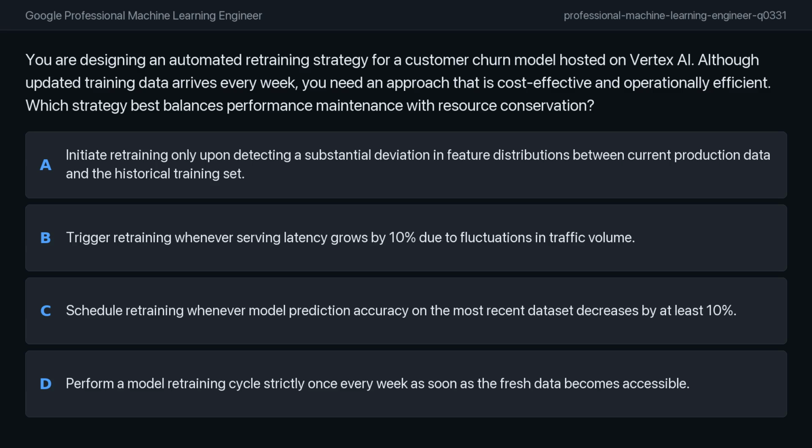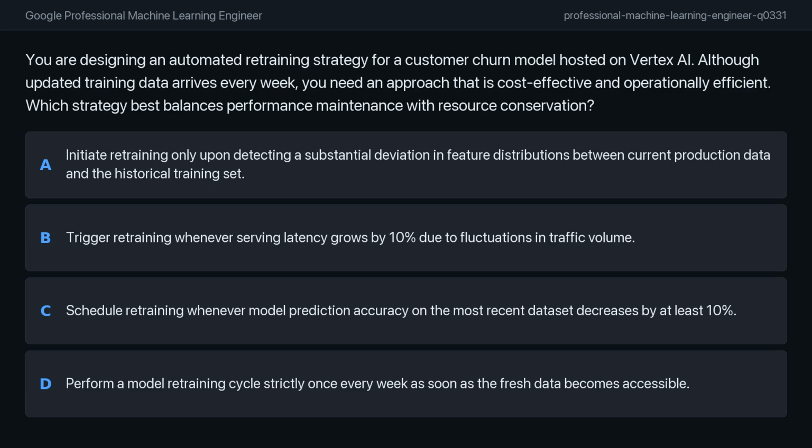Option A. Initiate retraining only upon detecting a substantial deviation in feature distributions between current production data and the historical training set. Option B. Trigger retraining whenever serving latency grows by 10% due to fluctuations in traffic volume.